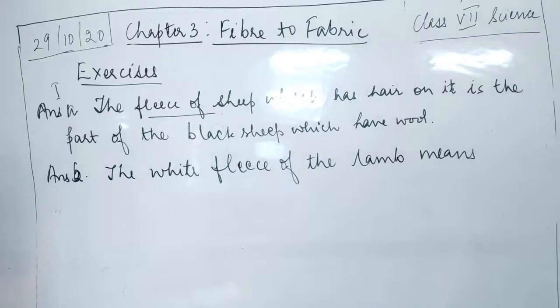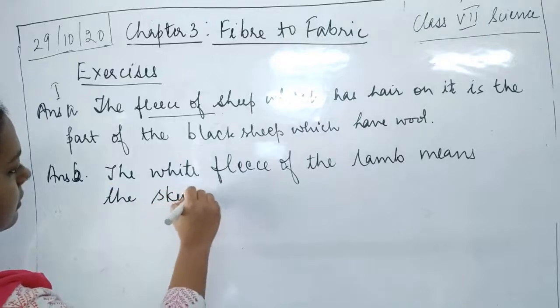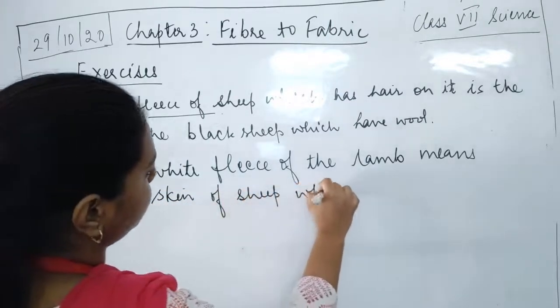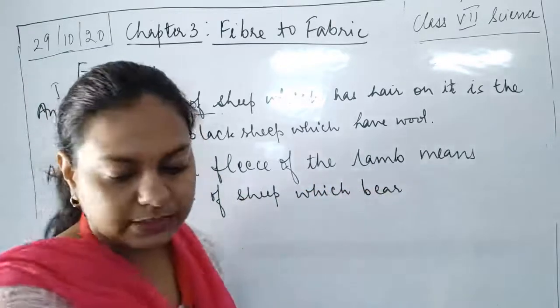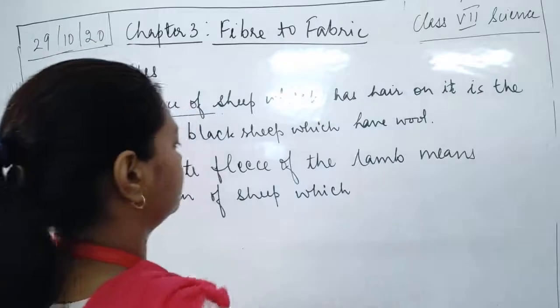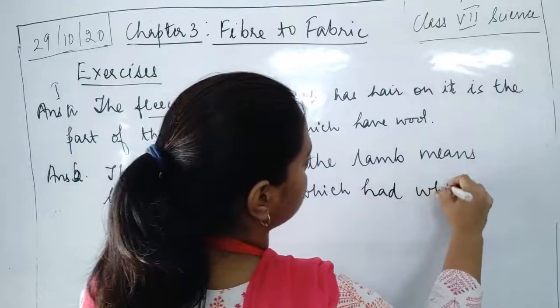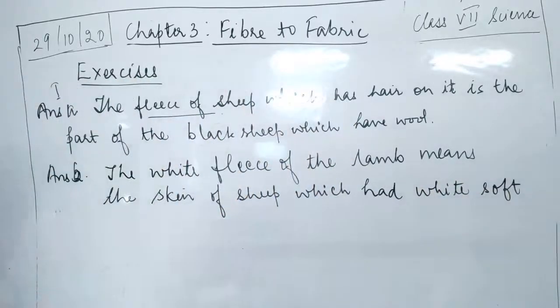The white fleece of the lamb means the skin of the sheep which had white soft hair.